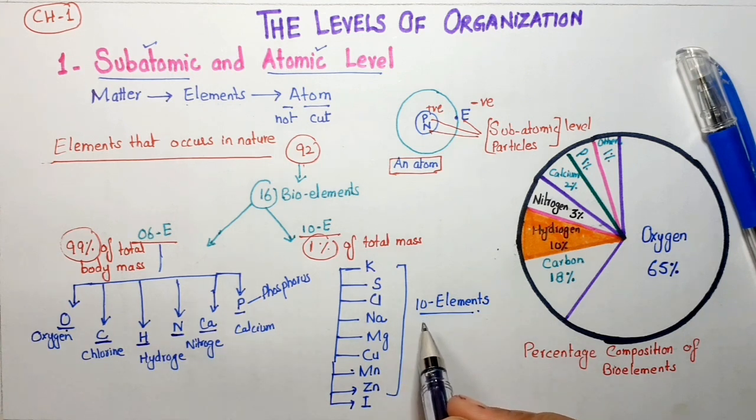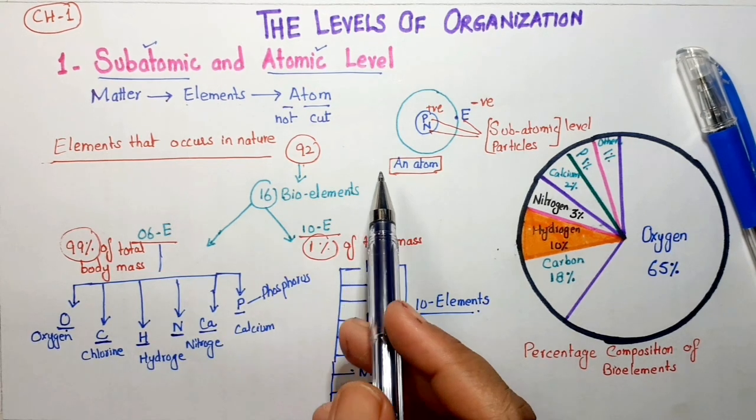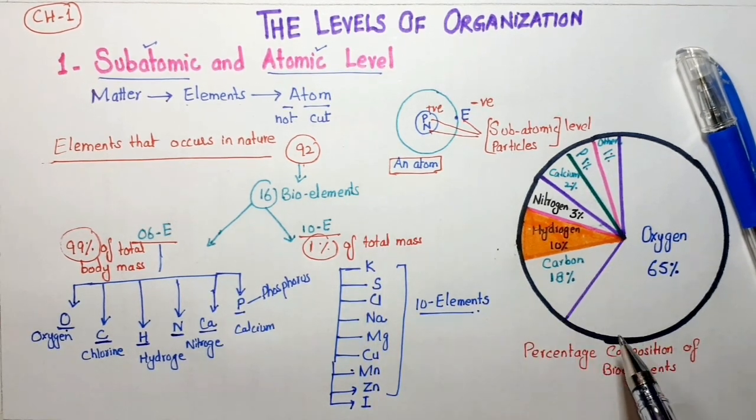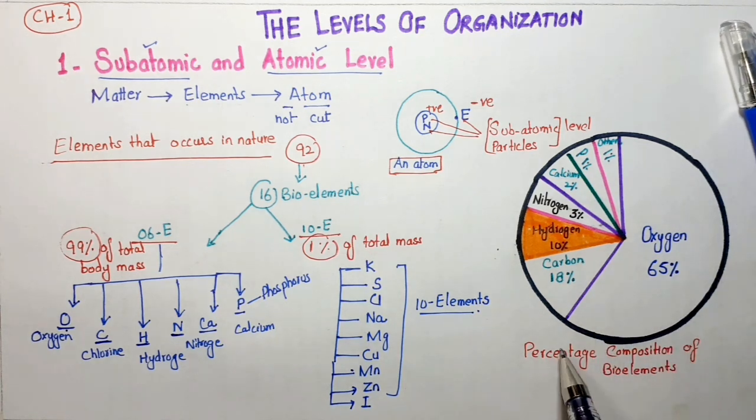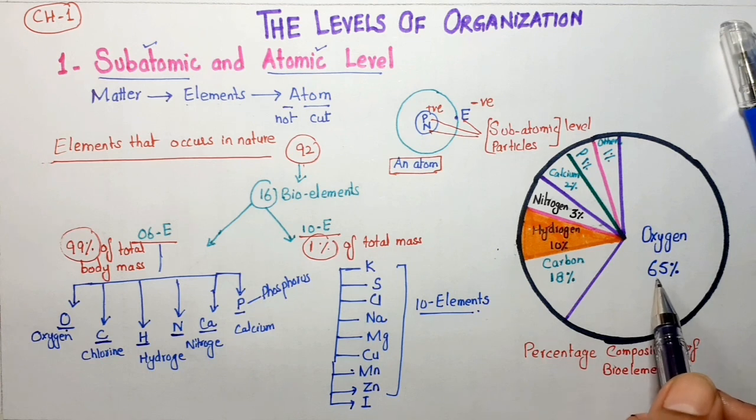It was all about subatomic and atomic level. Recall, I have made a diagram for you, a pie chart, percentage composition of bioelements. If we see, oxygen is 65% in protoplasm. Protoplasm is the living matter in an organism.